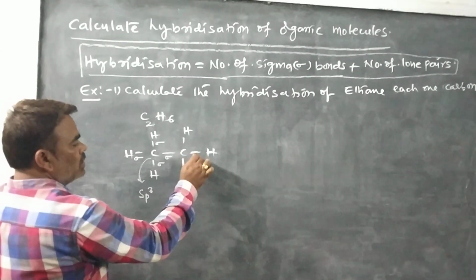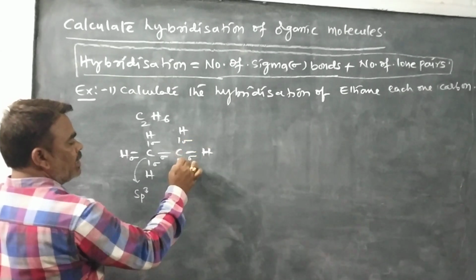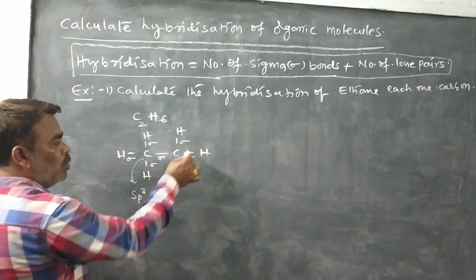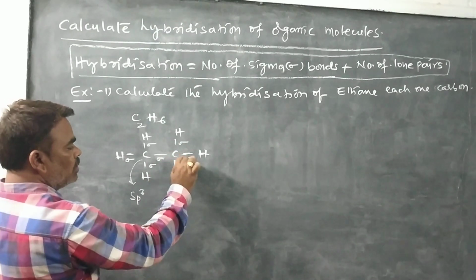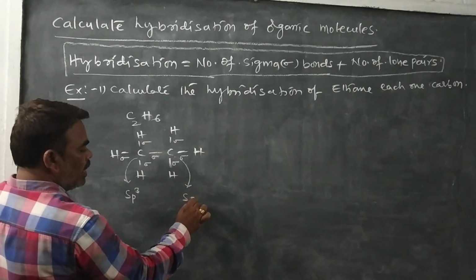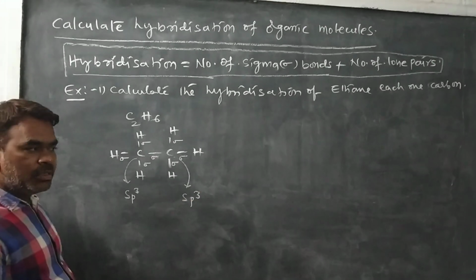This carbon: sigma and sigma and sigma and sigma. How many sigma bonds? 4 sigma. This carbon is also sp3 hybridization.